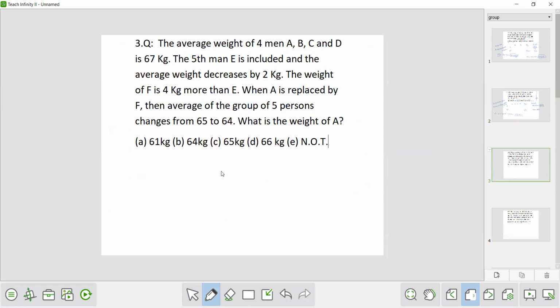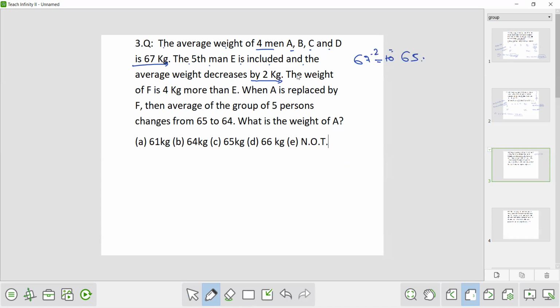Okay. The next question. The average weight of 4 men A, B, C and D is 67 kg. The fifth man E is included and the average weight decreases by 2 kg. Means when the fifth man was included, the average weight decreased from 67 by 2 kg, means 67 to 65.